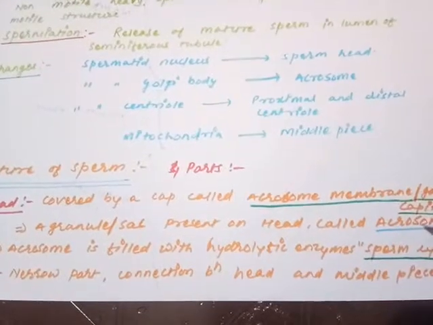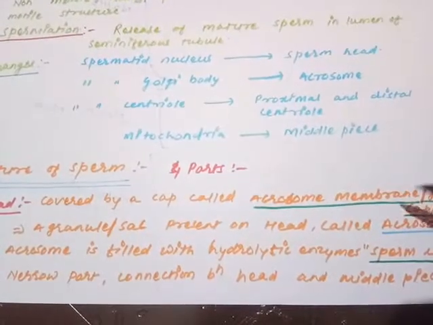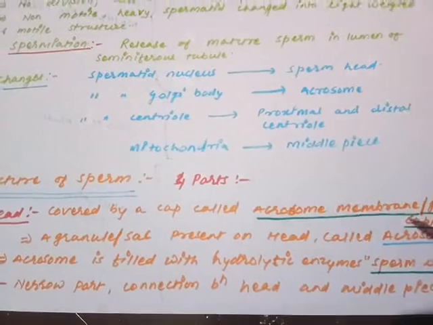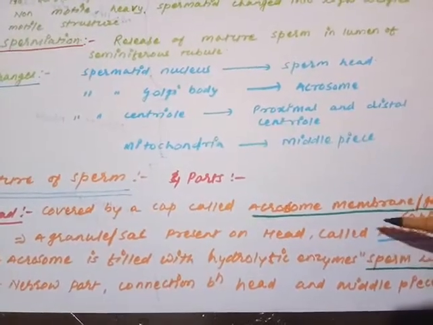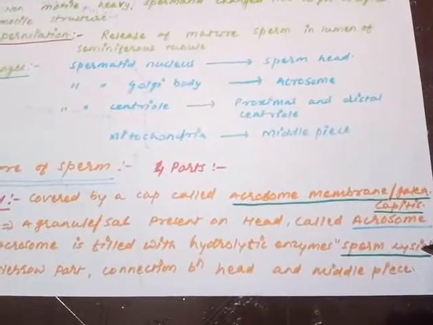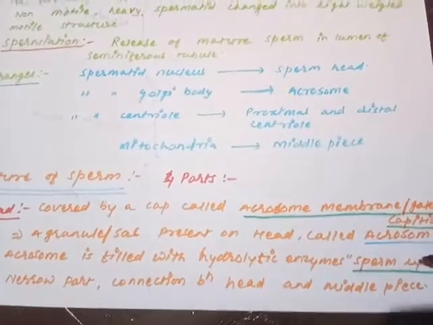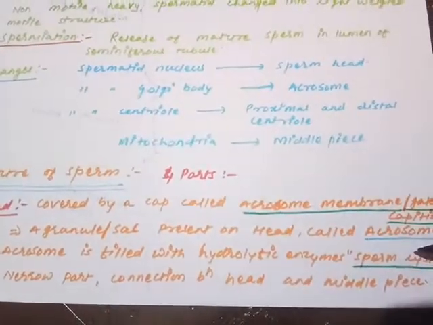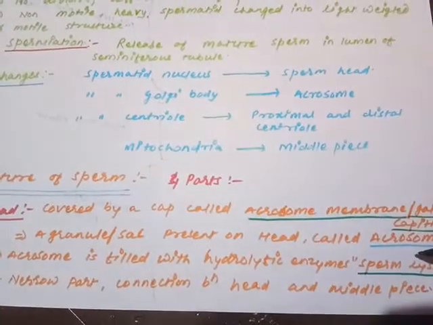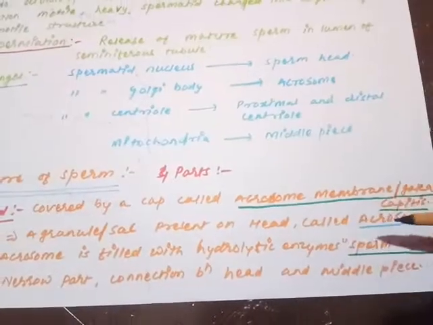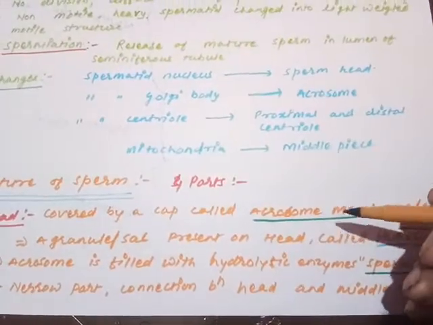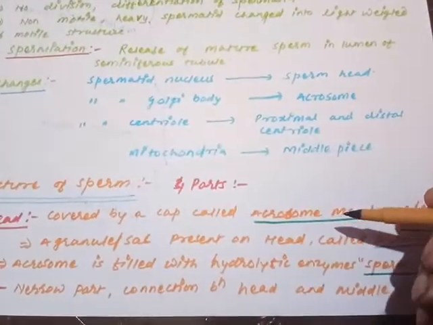Are you getting my point? The acrosome is produced from the Golgi body and completely filled with hydrolytic enzymes. These enzymes are commonly called sperm lysins. We'll see their roles during the process of fertilization. But here you just remember these hydrolytic enzymes are very important during the penetration of the egg membrane at the time of fertilization.